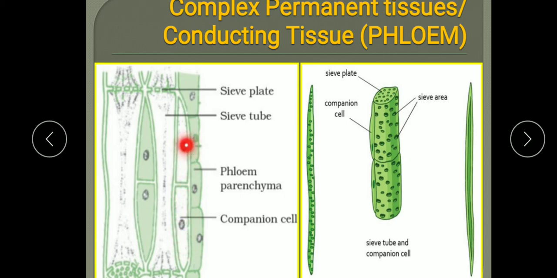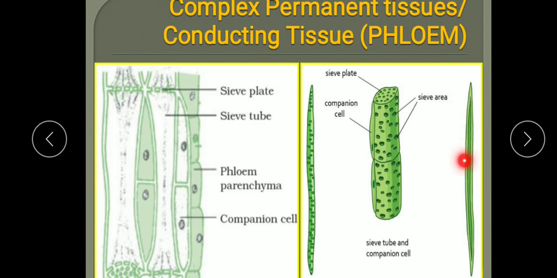They help the sieve tubes in conduction of water and food also, because the main function of the sieve tube is to conduct the food, and companion cells help in the further functioning of the sieve tubes. Now the phloem parenchyma. Phloem parenchyma are ordinary living parenchyma cells and they store the food. These are the parenchyma cells. And phloem fibers are there.